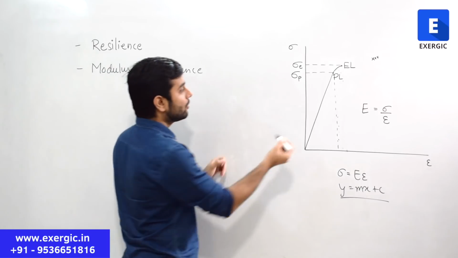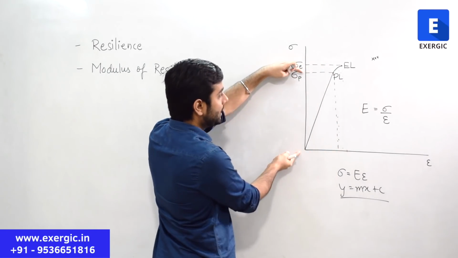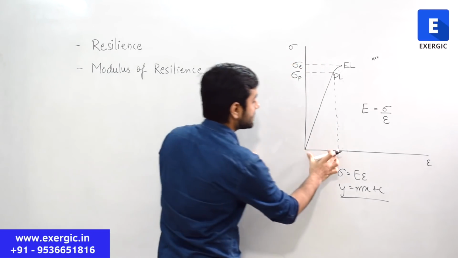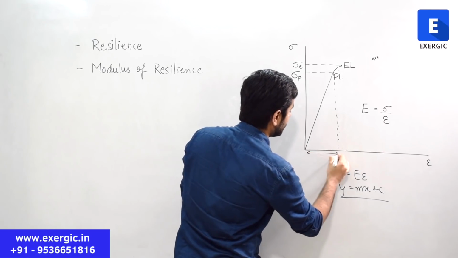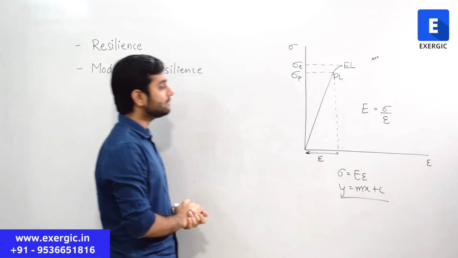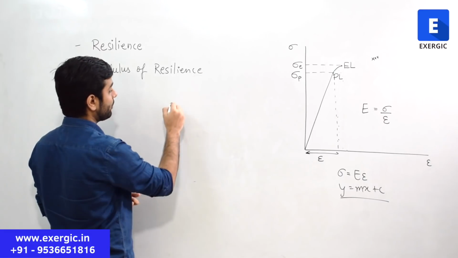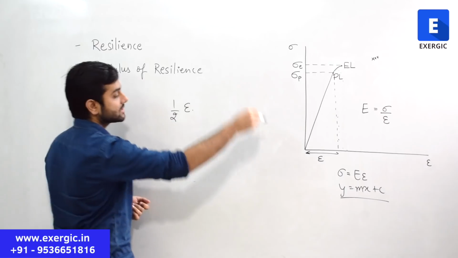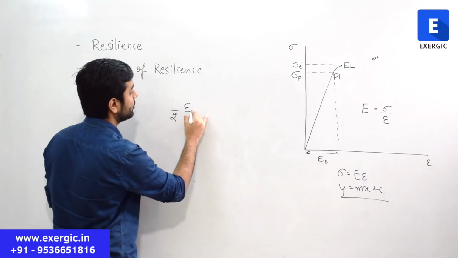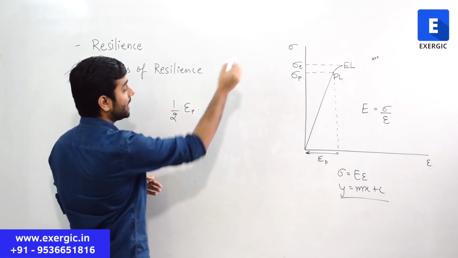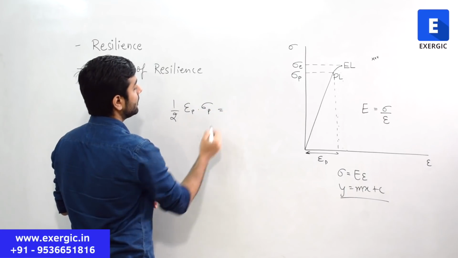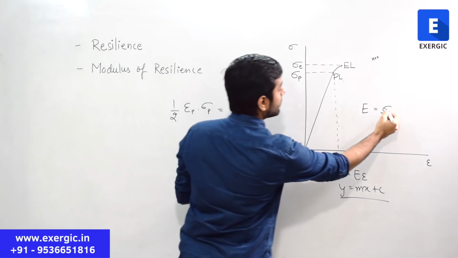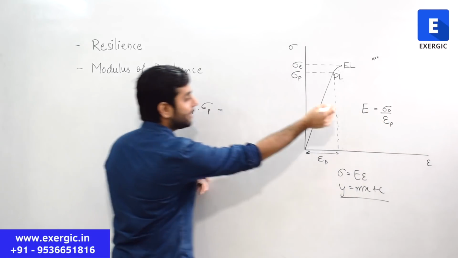A triangle whose height is sigma P, or sigma PL, and this is the strain up to which we are loading it. So area up to that point is half base multiplied by the height. Let's write epsilon P here, multiplied by the height, which is sigma P. And using Hooke's law, sigma P and epsilon P are related like that.